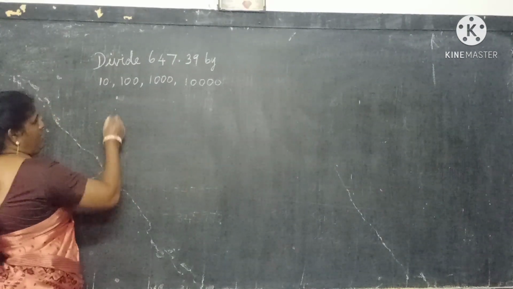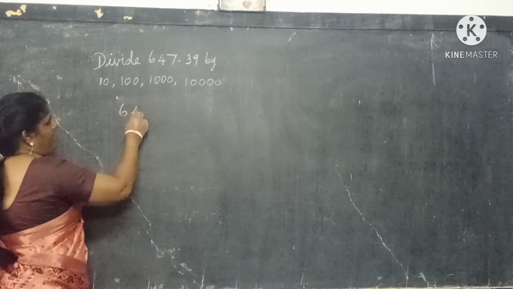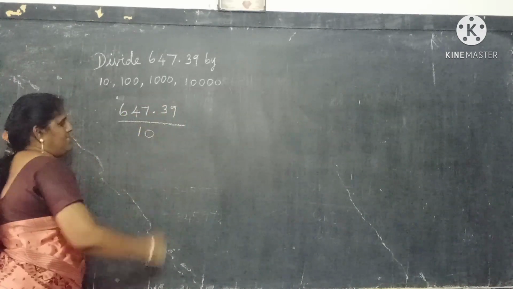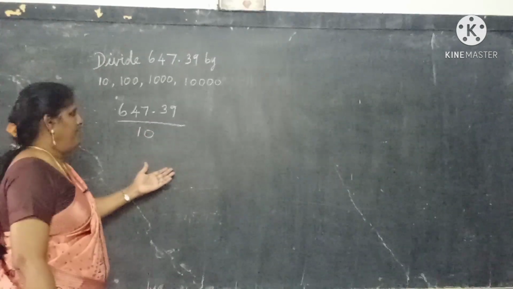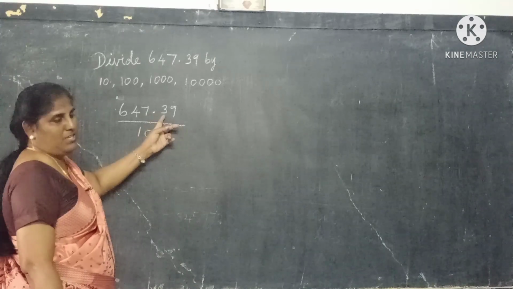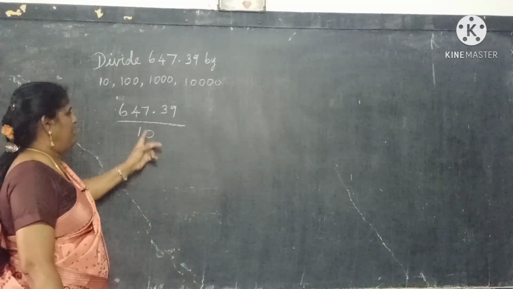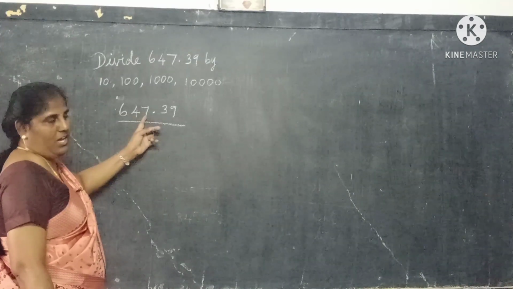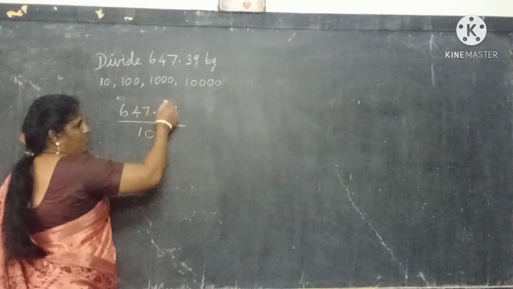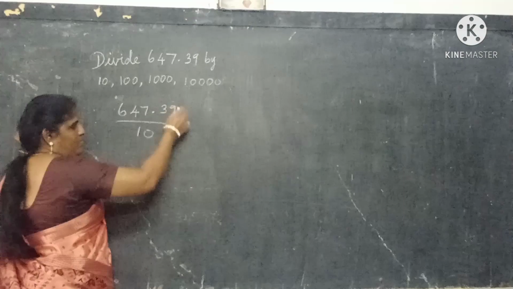For example, I am going to take the first one, 647.39 by 10. By 10 means this one's place, not the decimal. So the decimal will move to the left side of the number.